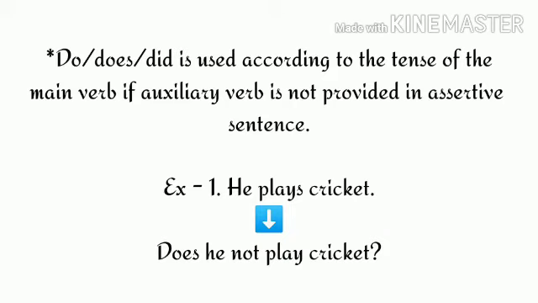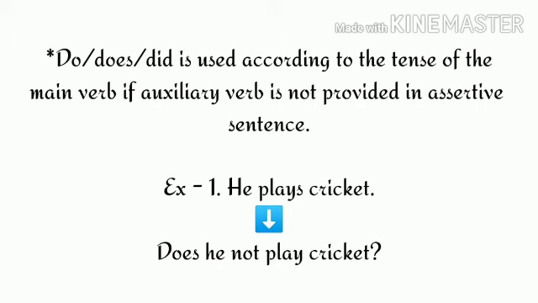Now there are also some conditions for interchanging the declarative sentence into interrogative sentence. If the helping verb is not provided in the declarative sentence, then we should check the tense of the sentence and accordingly place the helping verb in the interrogative sentence. And these helping verbs may be do, does, did according to the tense of the sentence. Look at the example. He plays cricket. Here you can see no helping verb is given.